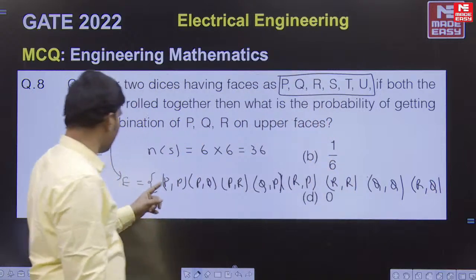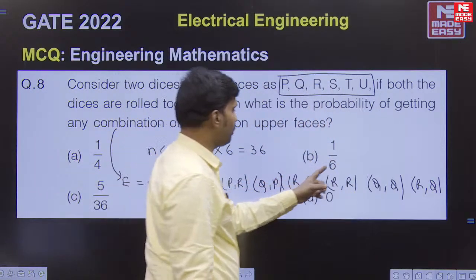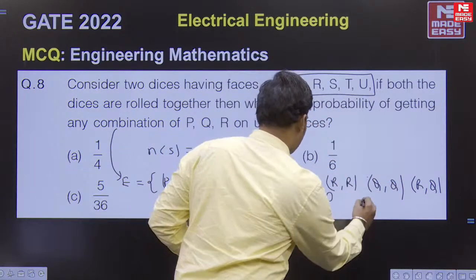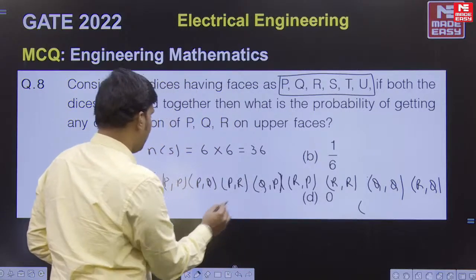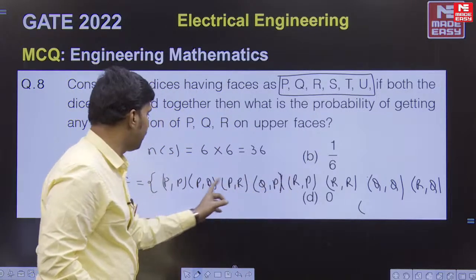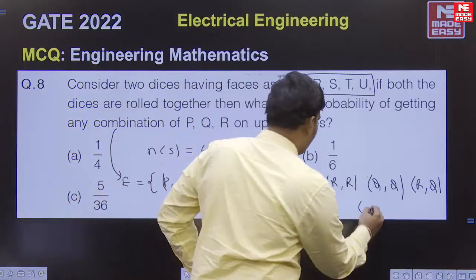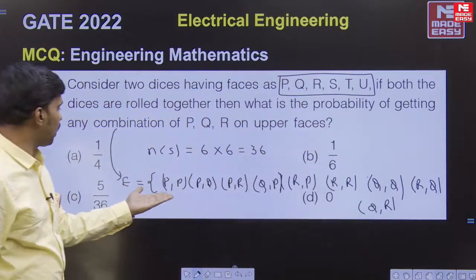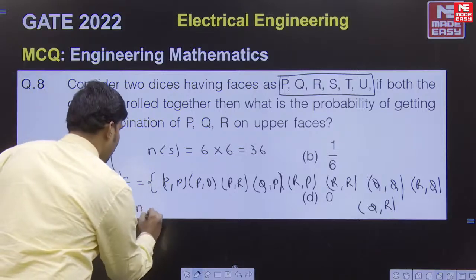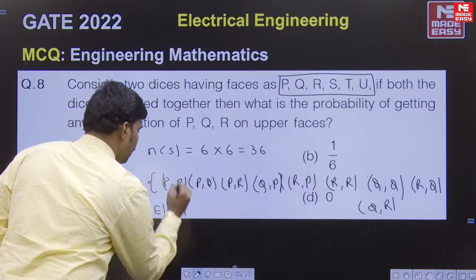How many have you got? 1, 2, 3, 4, 5, 6, 7, 8, and one more, QR. So these are the 9 possibilities you are getting. So N of E is equal to 9.